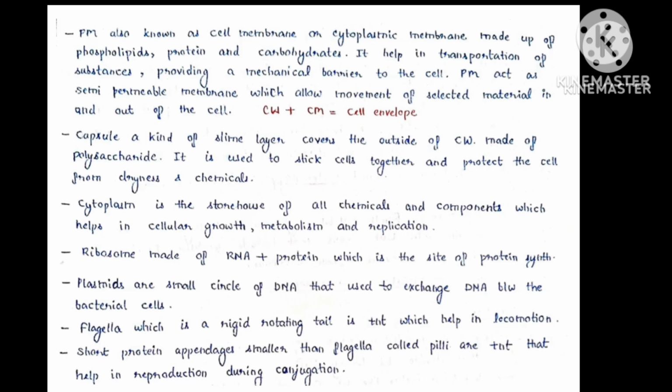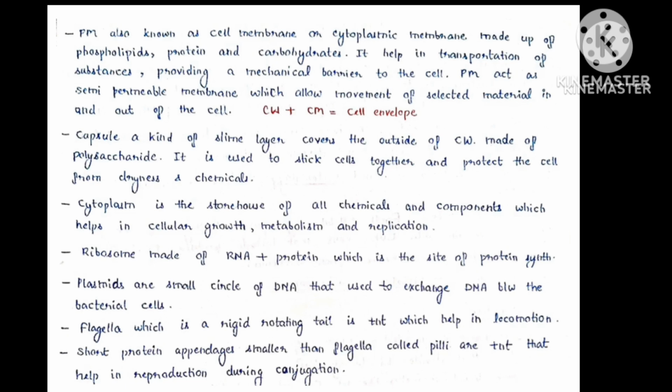Plasma membrane, also known as cell membrane or cytoplasmic membrane, is made up of phospholipids, protein and carbohydrates. It helps in transportation of substances, providing a mechanical barrier to the cell. Plasma membrane is semi-permeable in nature, allowing the movement of only selected material in and out of the cell. Together, cell wall and cell membrane are called the cell envelope.